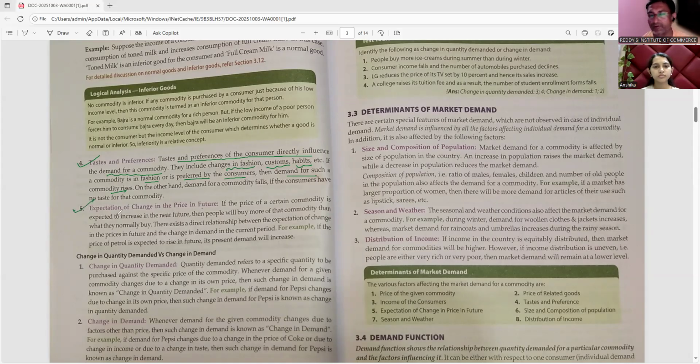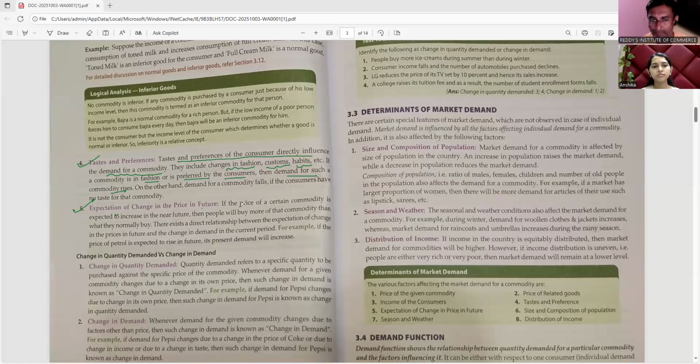Now, expectation of change in the price in future. For this point, you can take a simple example from recent days: gold. Gold prices are increasing day by day. Suppose you purchase more of the commodity today, expecting that prices will increase in the future.